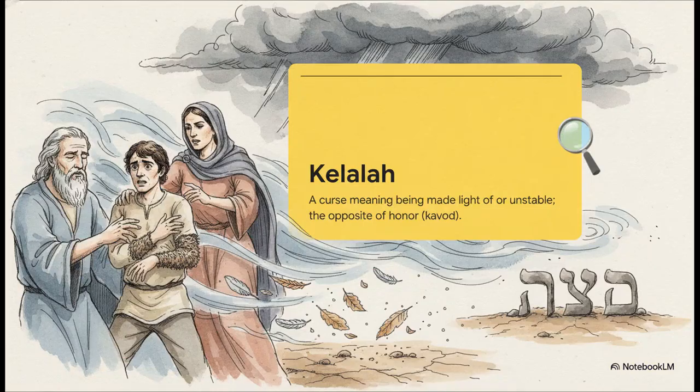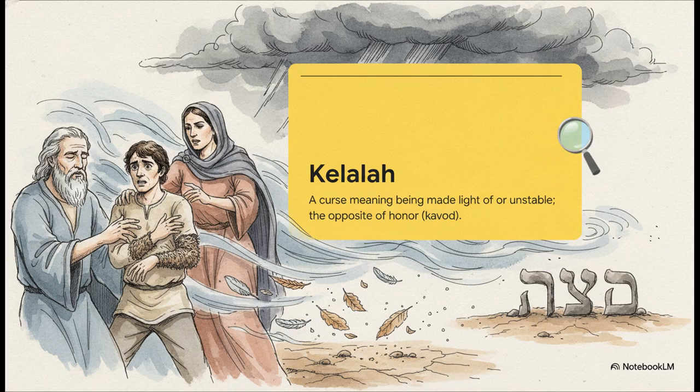Later on, their mother Rebecca plots to have Jacob steal their blind father's final blessing. Now, Jacob is absolutely terrified of this plan. He's terrified his father will reach out, touch him, realize he's an imposter, and bring a kalala upon him, a curse. In Hebrew, this word is the exact opposite of kavod, which means honor or heaviness. A kalala literally means being made light of, being blown away, or losing all of your life stability.